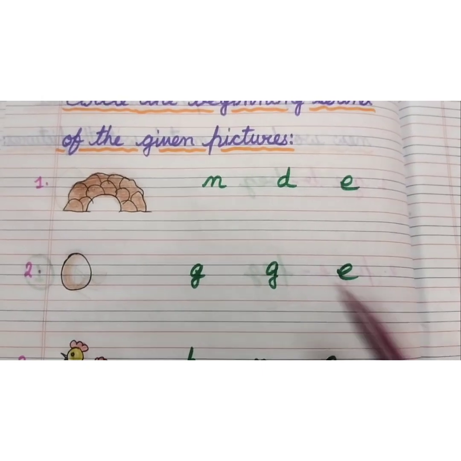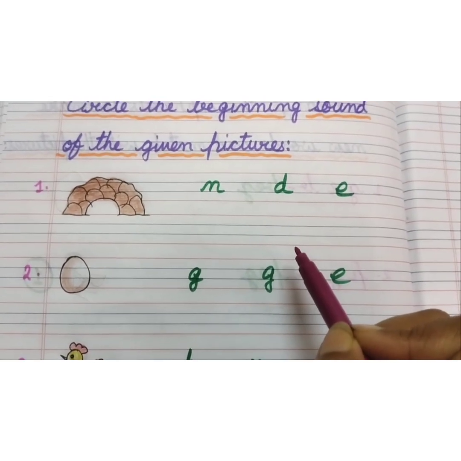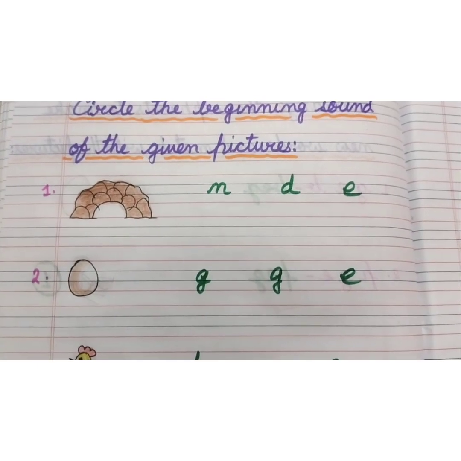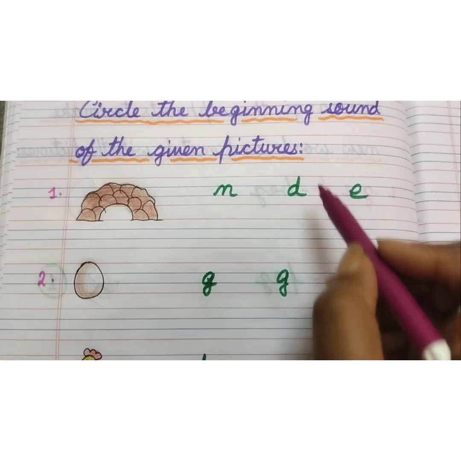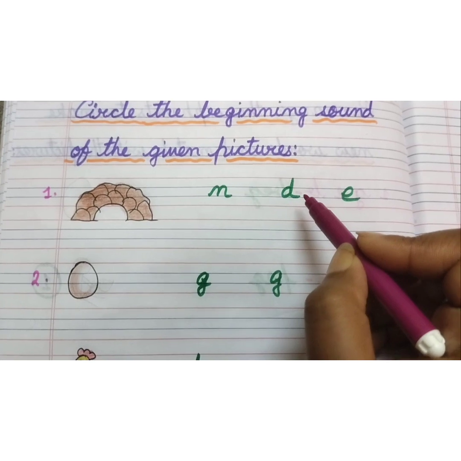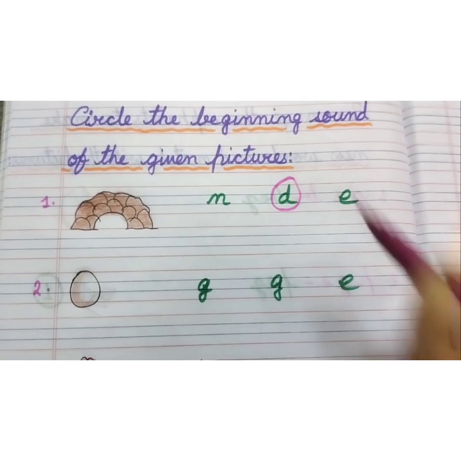Yes. D sounds D. So den starts with D. So the sound of D is D. So we will circle D.